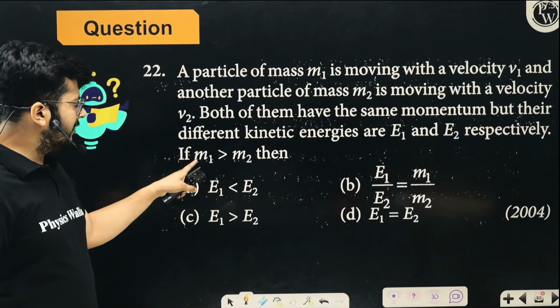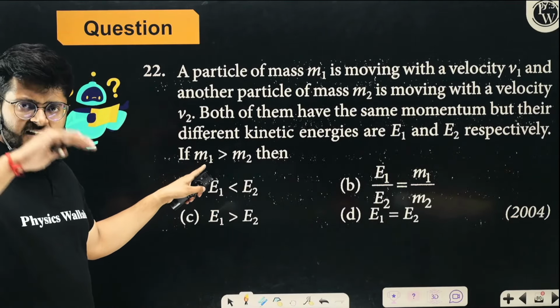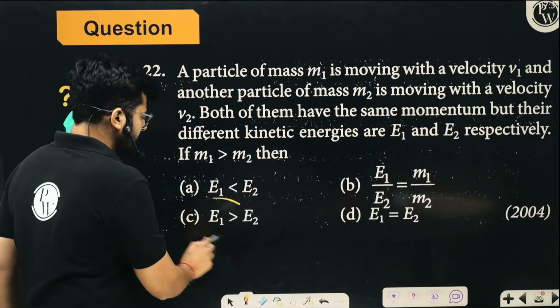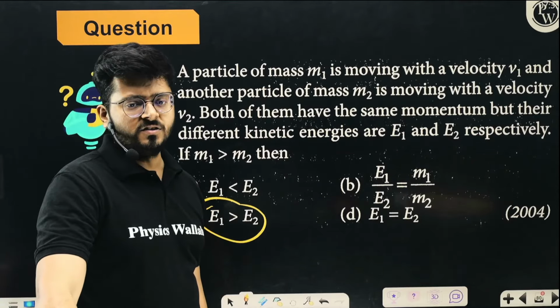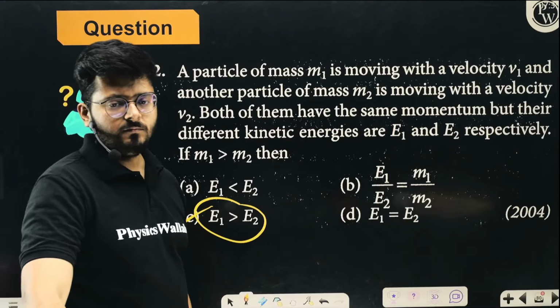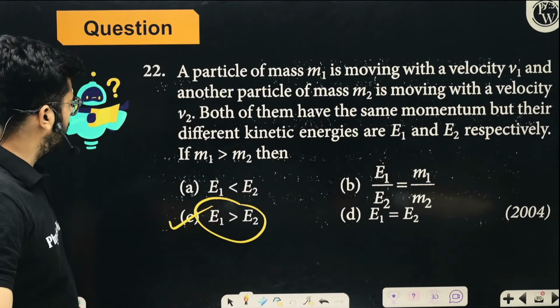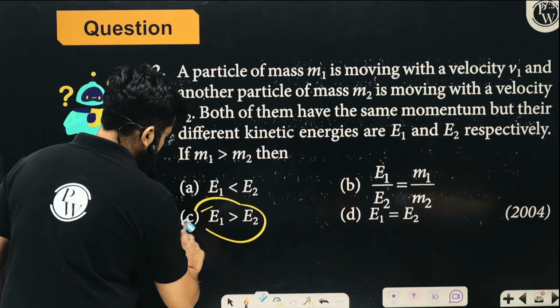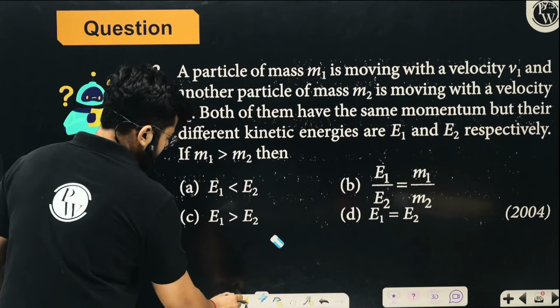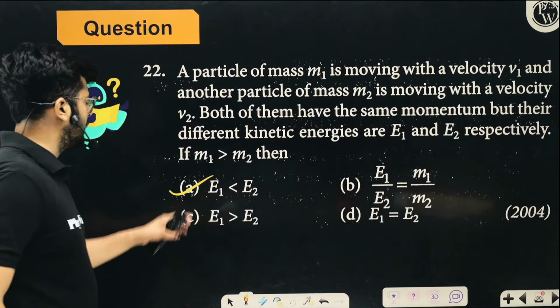Here the first body is heavier, so its kinetic energy will be lesser. So E1 will be less than E2. Option C is the correct option... not C, sorry. Option A will be the correct option.